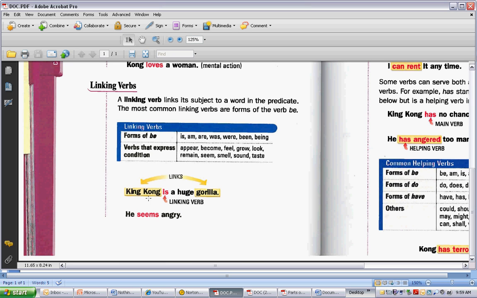Look at their examples for linking verb. King Kong is a huge gorilla. I like to think of linking verbs as equal signs. King Kong equals a gorilla. Or he seems angry. He equals angry. It's modifying or describing who he is.